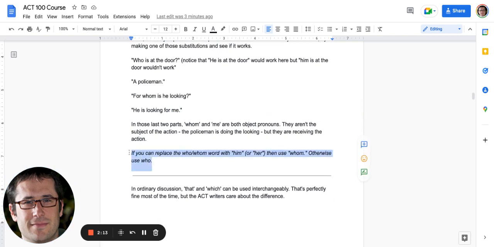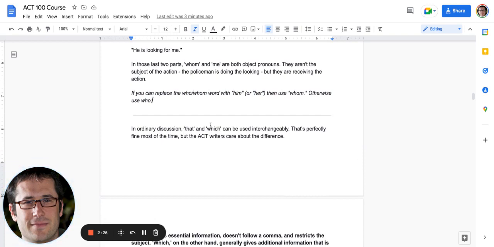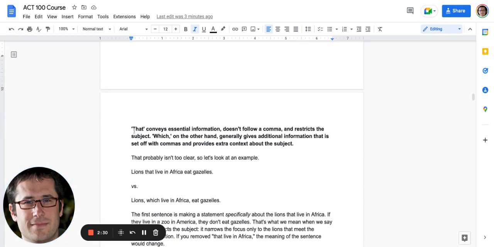So just the quick and dirty idea here is, if you can replace the who or whom word with him or her, then use whom. Otherwise, use who. In ordinary discussion, that and which can be used interchangeably. Okay, but you can't on the ACT. All right, that contains essential information, doesn't follow a comma, we talked about that already, and restricts the subject, and we'll show you what that means. Which, on the other hand, gives additional information that is set off with commas and provides extra context about the subject. So this is probably the part you need to remember most of the time, that it is set off with commas, because that's usually what they're going to be asking about.